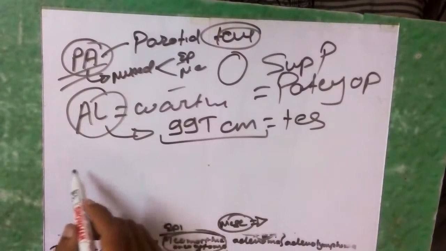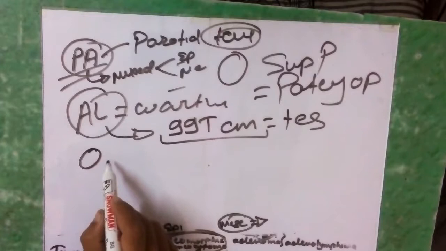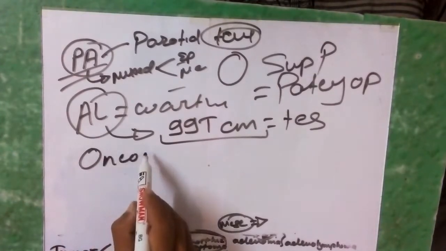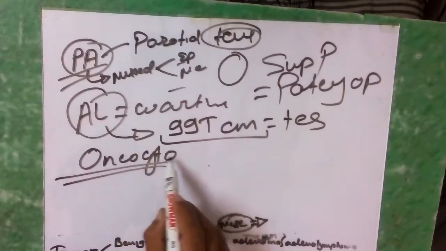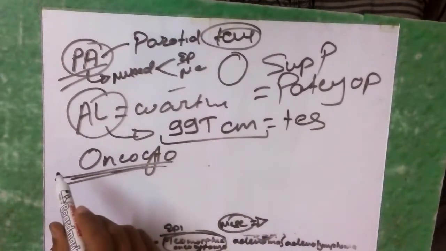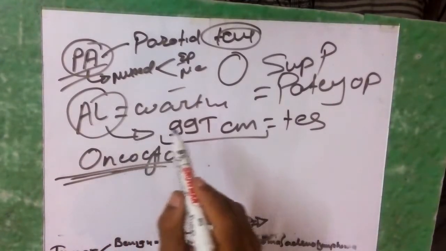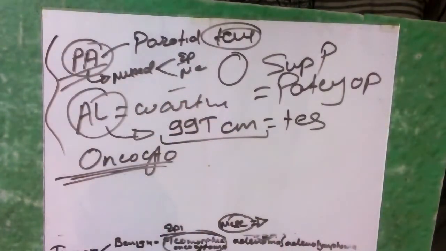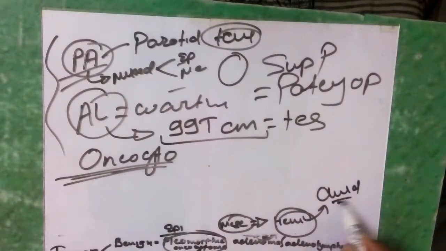Oncocytoma is the tumor of the acidophilic cell called the oncocyte. Oncocyte means acidophilic cell, and the morphology is usually cystic type. Regarding the mesenchymal component, there was hemangioma. Hemangioma is the most common benign tumor in children. So this was the MCQ point: hemangioma is the most common benign tumor in children.